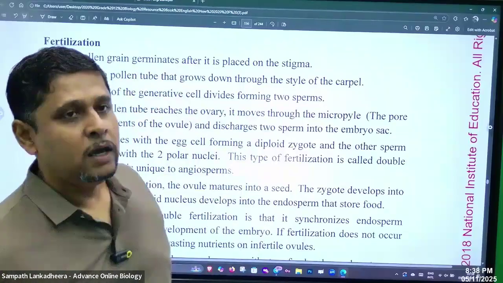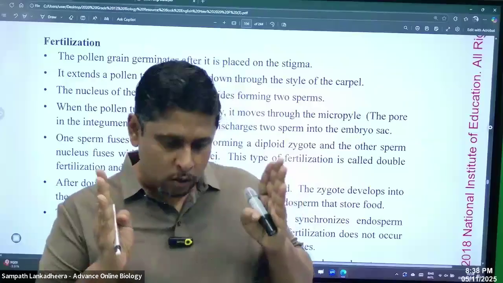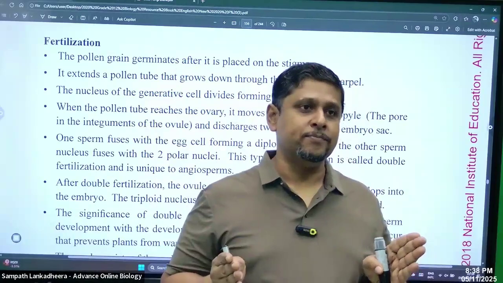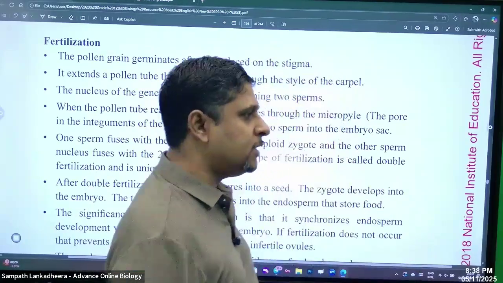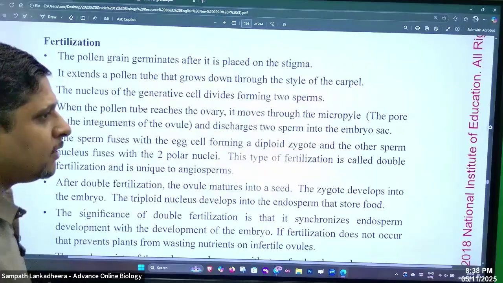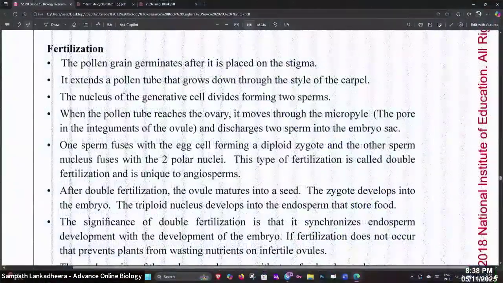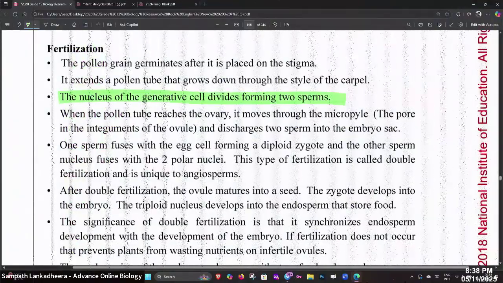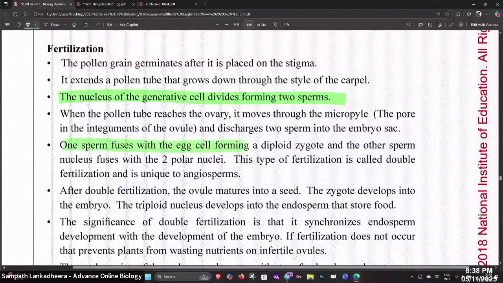So, fertilization. Now, this fertilization process, cross-fertilization, cross-pollination, cross-fertilization, right? Let's look at the fertilization events. The nucleus of the generative cell divides, forming two sperms, and then one sperm fuses with the egg cell, forming